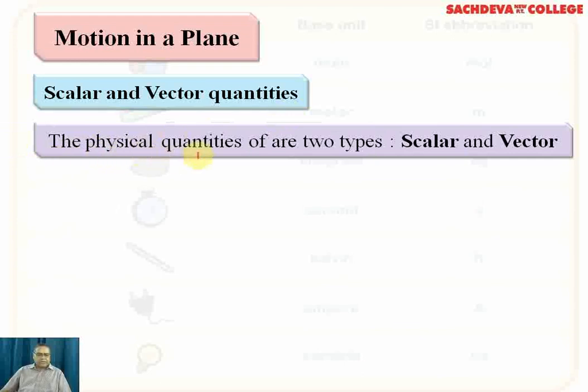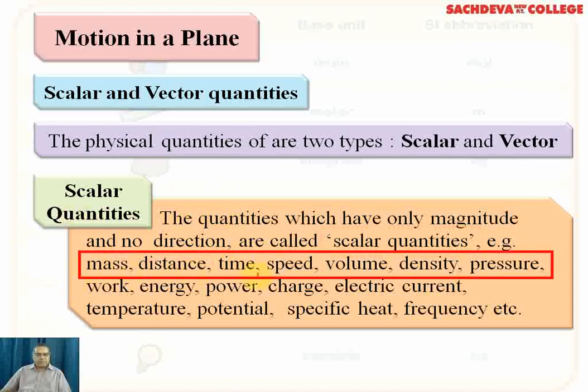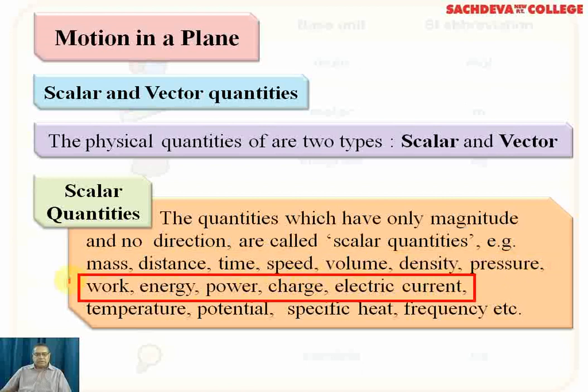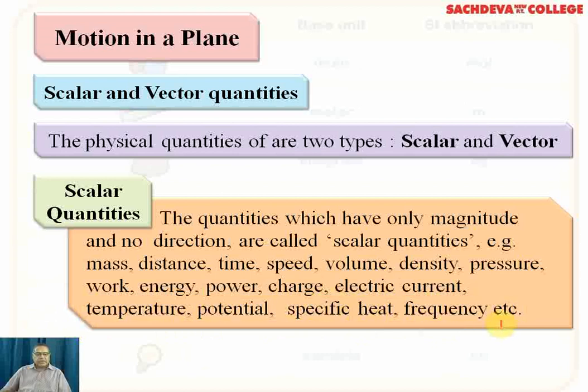Now, physical quantities will be of two types. Number one, scalar, and number two, vectors. The scalar quantities, as I have explained earlier, have only magnitude and no direction. So examples are indicated here: mass, distance, time, speed, volume, density, pressure, work, energy, power. Then electrical quantities like charge, electric current, temperature, potential, specific heat, frequency. These are all examples of scalar quantities.